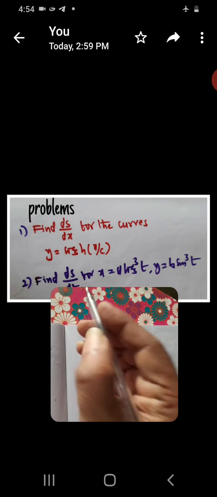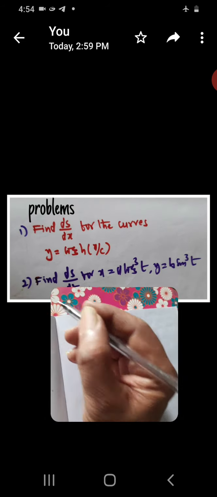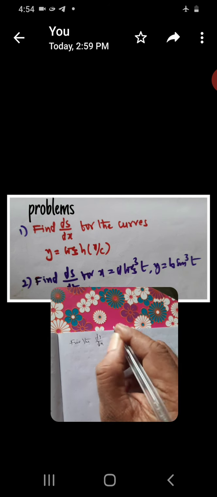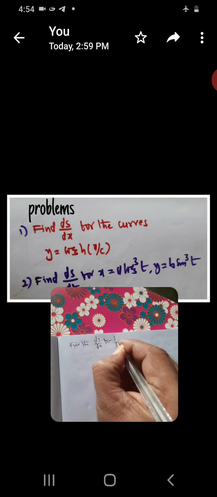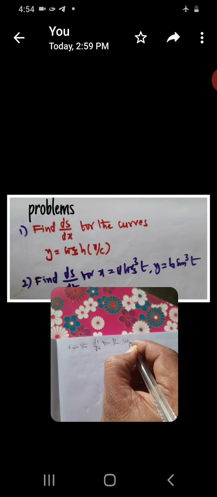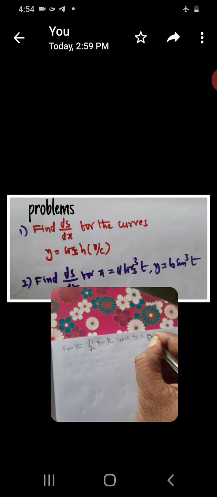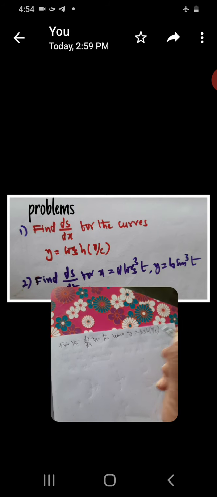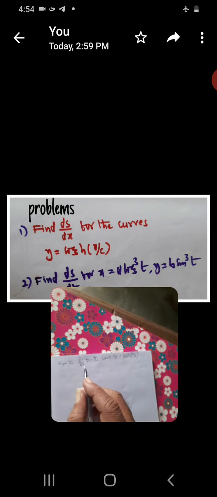Okay, problems. Find the ds by dx for the curve y is equal to c cos h (x by c).